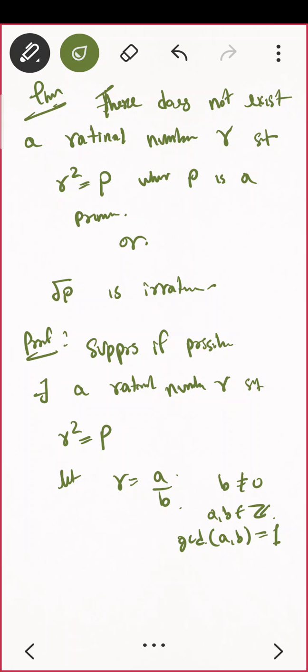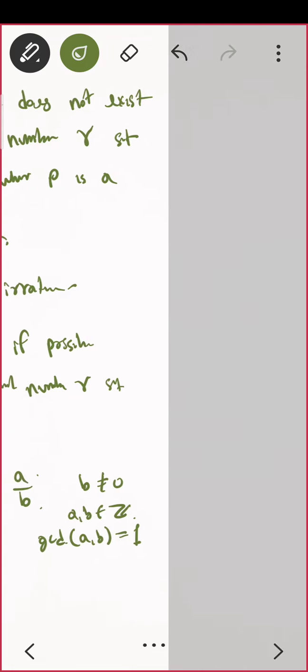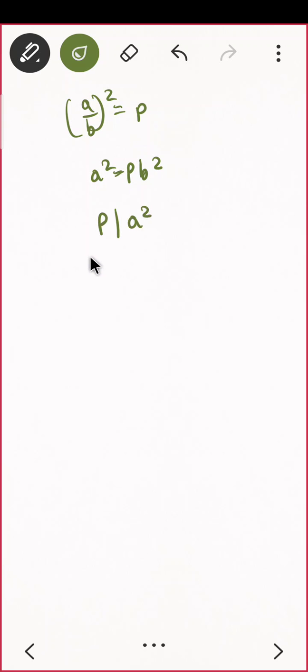Okay, so let us put it in the equation, that is r square equal to p. That means what? This will be a by b the whole square equal to p. That means a square equal to p b square. Okay, can I write this as p divides a square? Do you understand this notation, the divides notation? Can you say that if a equal to something times b or p, then p divides a square, something like that.